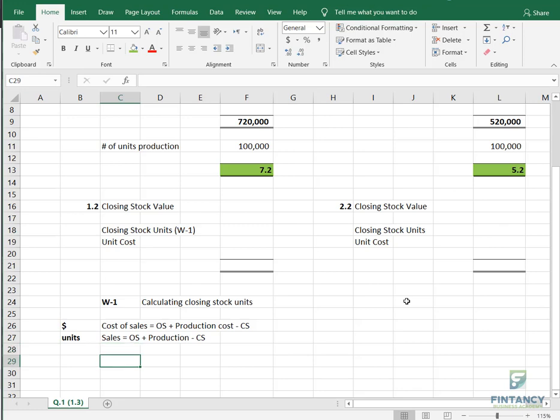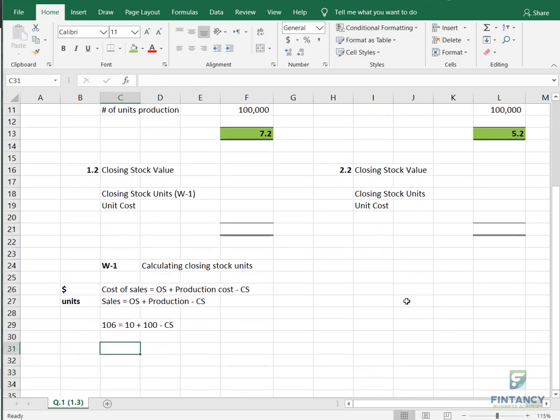So how many were the sales? Remember, 106, right? It is equal to opening stock, which was 10, plus production, which is 100, minus closing stock. If I need closing stock, how much is it? You will bring sales on this side and send closing stock on the other side.